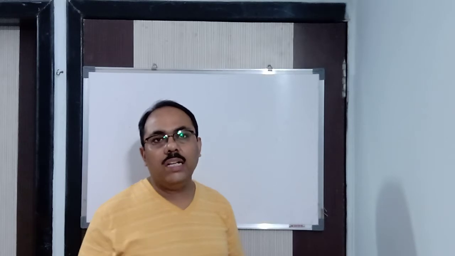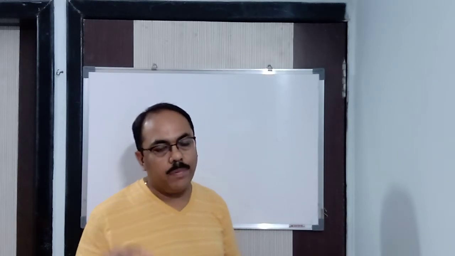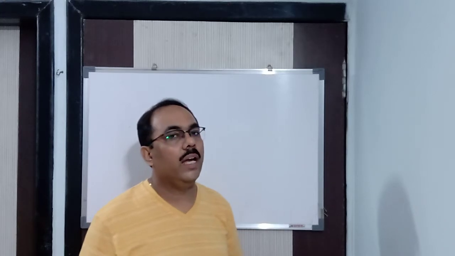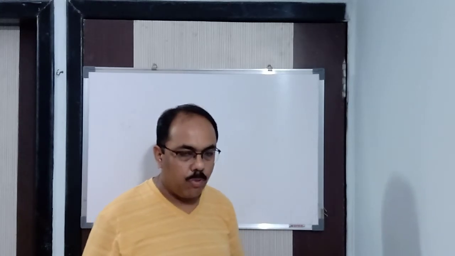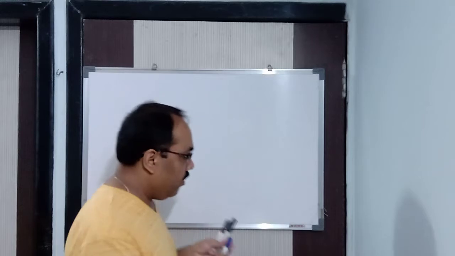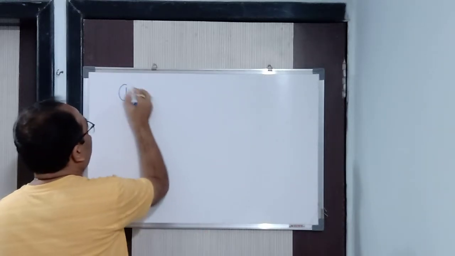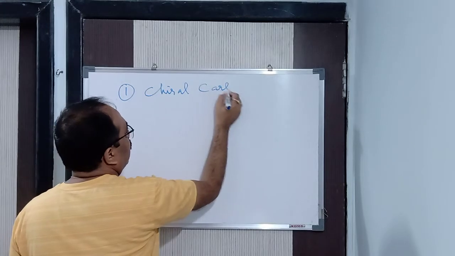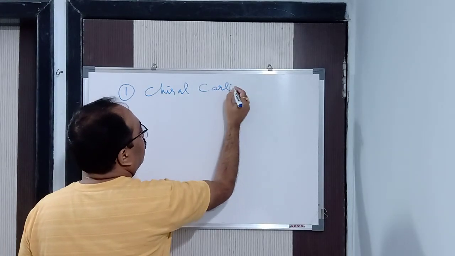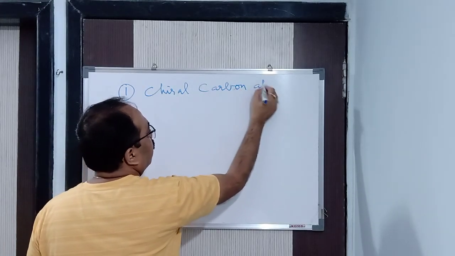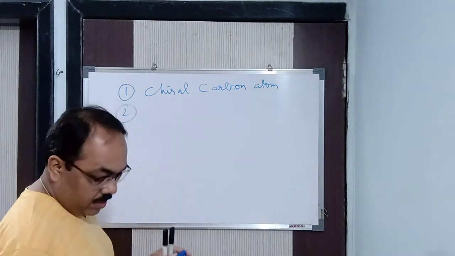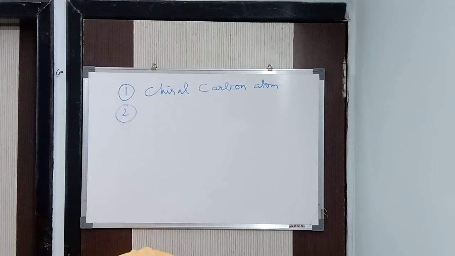Now, what are the conditions for optical activity? How do we say theoretically that the given compound is optically active? Write down the conditions. Point number one is that the compound should have a chiral carbon atom present in it. This is point number one.